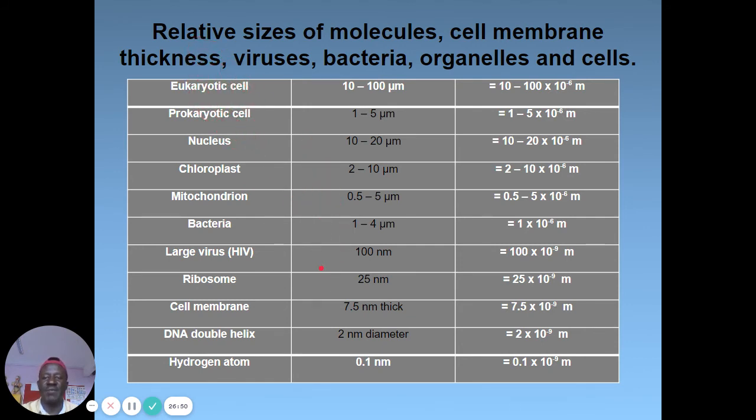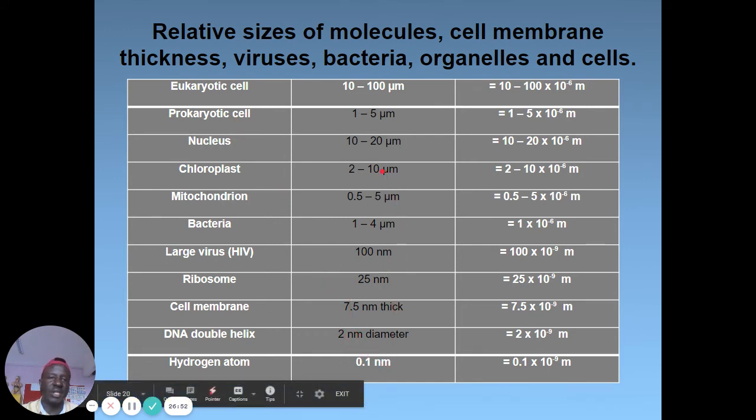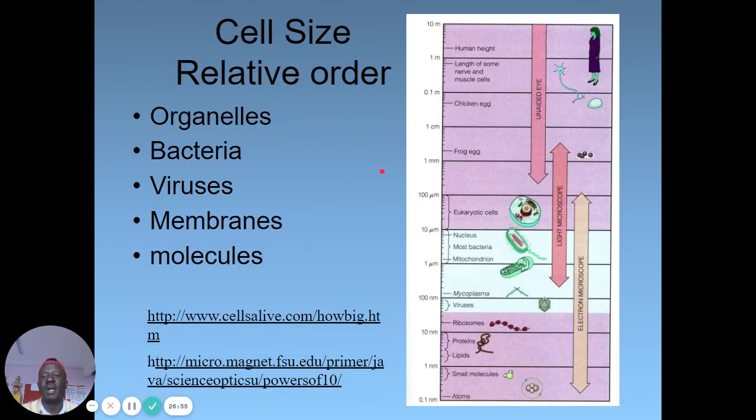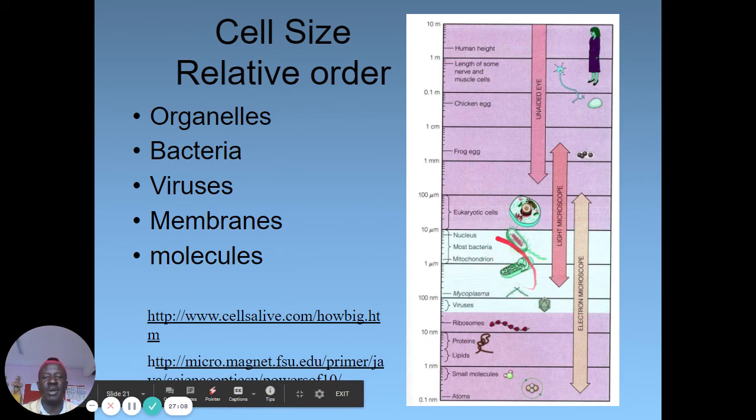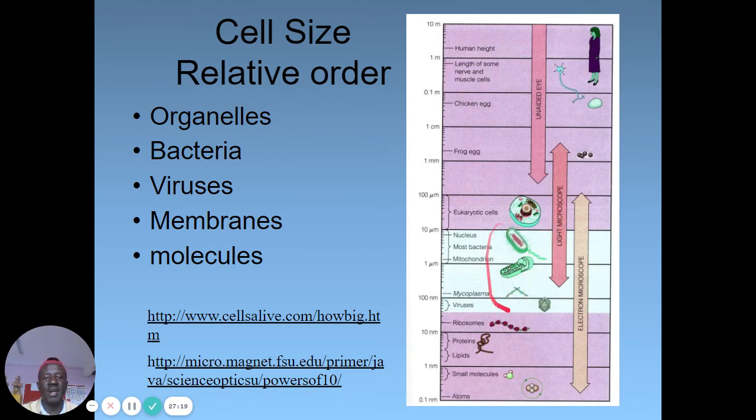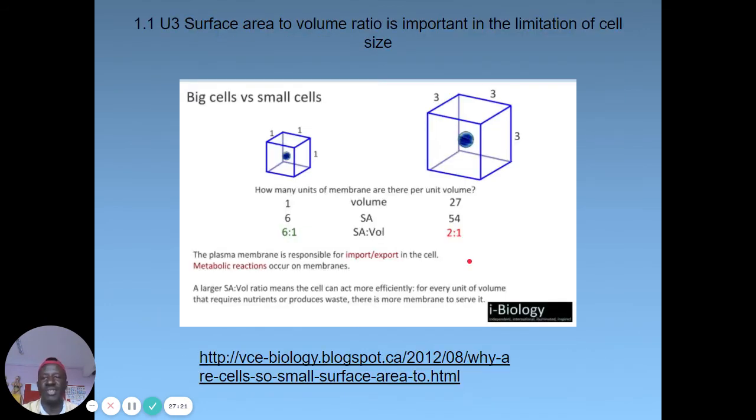So different cells have different things, as you can see. You can take some time and read through. All these cell sizes, relative order, organelles, bacteria, viruses, molecules, so we can see them according to their orders. The small ones, the mitochondrion, is a cell of its own. The chloroplast is a cell of its own. These are all eukaryotic cells with double membrane organelles. And up here, we also have the human height. So these are all cell types and all cell structures.